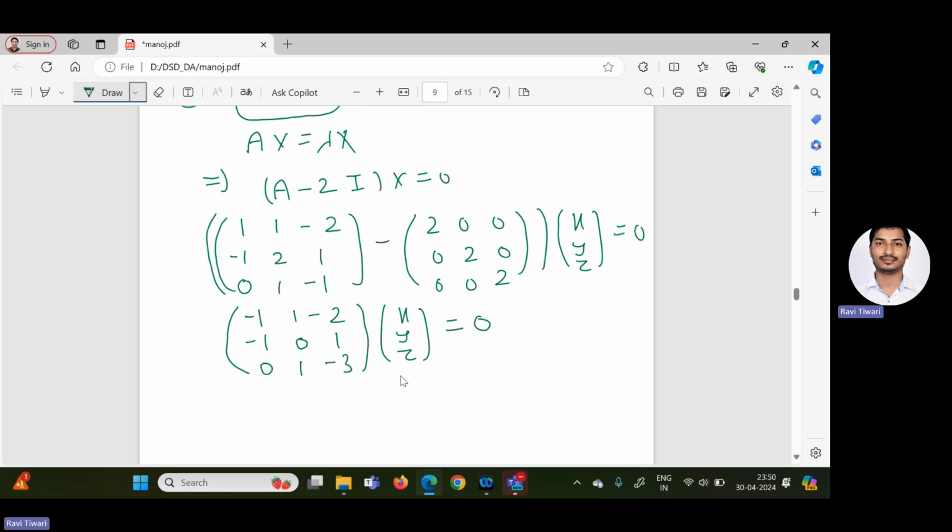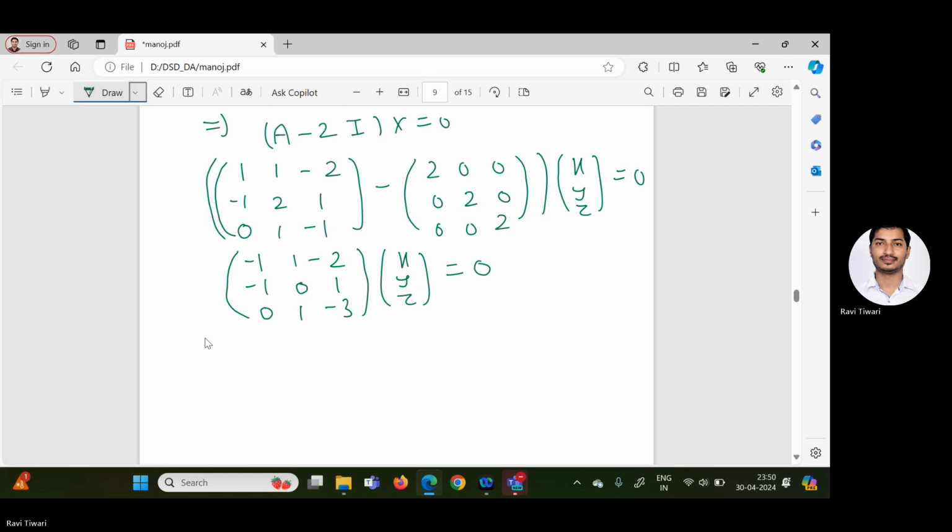So what can we get as the first equation? Minus x plus y minus 2z equal to 0, the first equation. Second equation, minus x plus z equal to 0. Third equation, y minus 3z equal to 0.